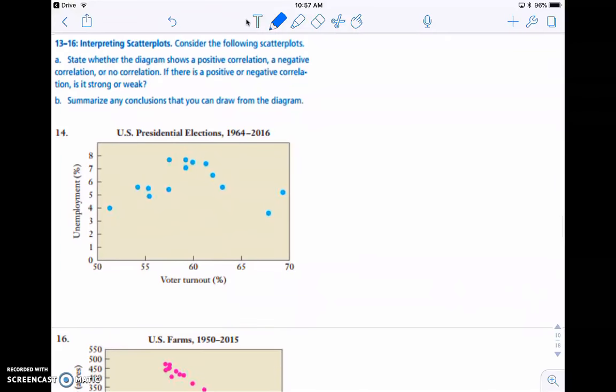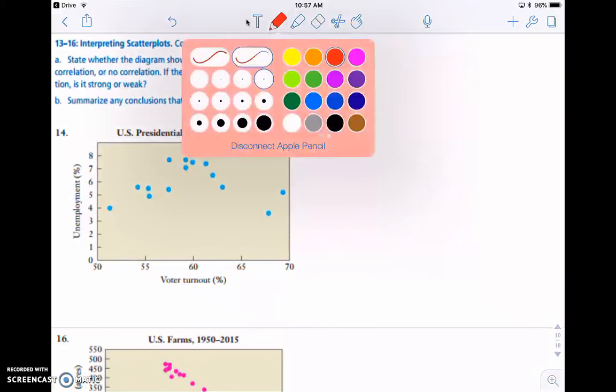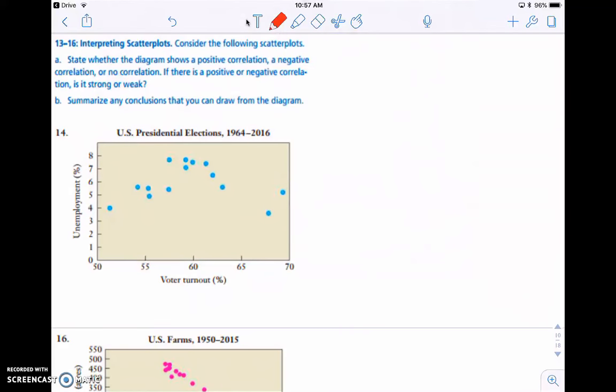Okay, next we want to interpret our scatter plots. We're going to state whether each has positive correlation, negative correlation, or no correlation. Then if it's positive or negative, is it strong or weak? And then we'll discuss any conclusions.